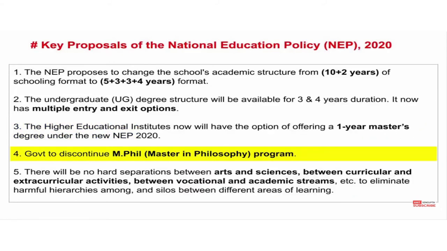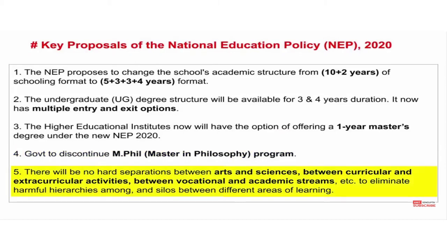The fourth point, the government is going to discontinue the MPhil, Master of Philosophy program, and there will be no hard separation between arts and science, between curricular and extracurricular activities, between vocational and academic stream. All these are to eliminate harmful hierarchies among and silos between different areas of learning.